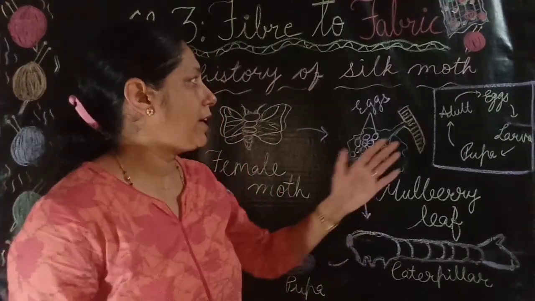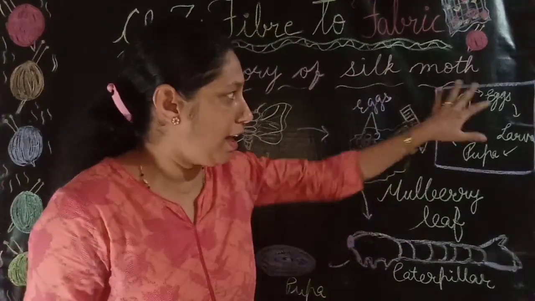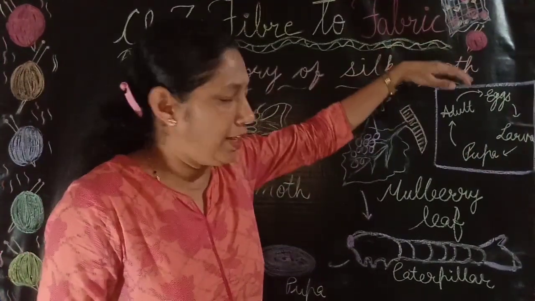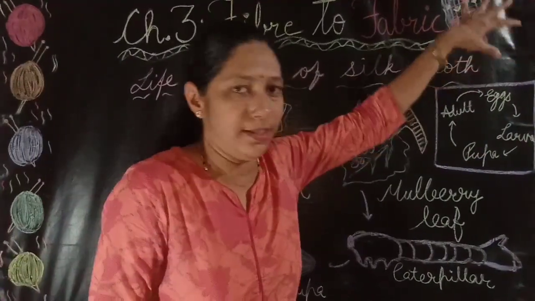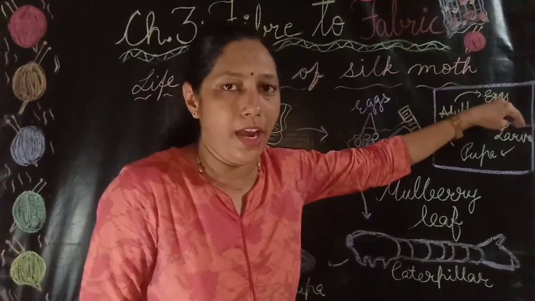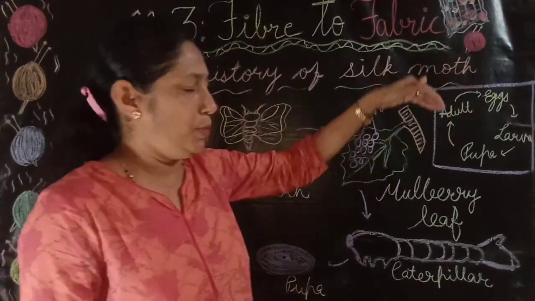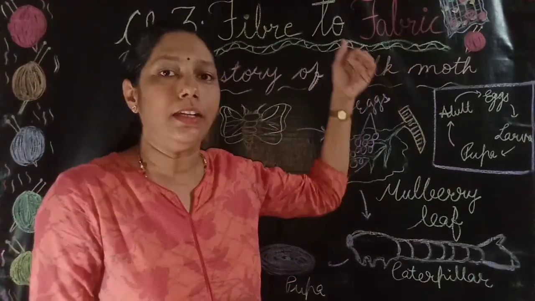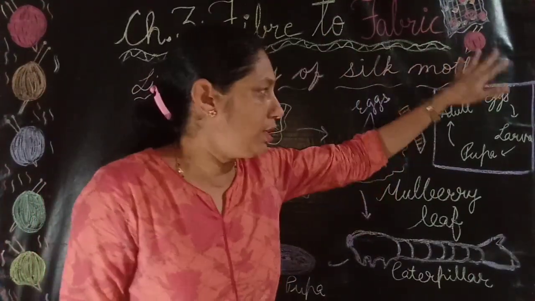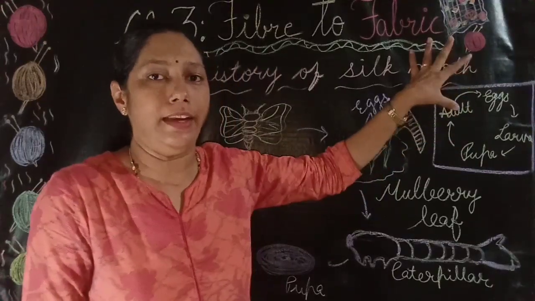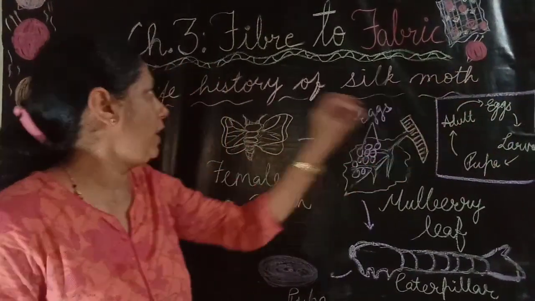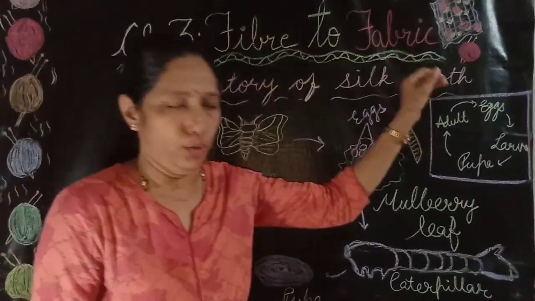In the life cycle of any insect there are different stages. The adult female lays the eggs. These eggs develop into larvae, the larvae develop into pupae, and the pupae develop into adult insects again. So this is the life cycle of an insect. The same stages are found in the life history of the silk moth.